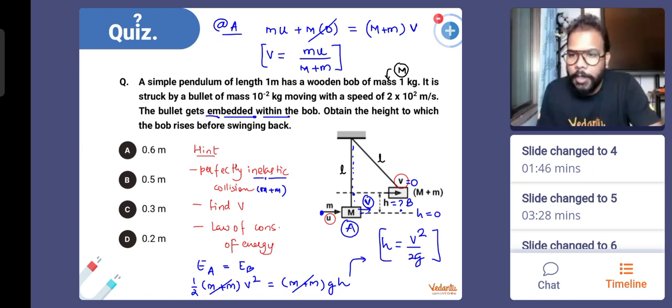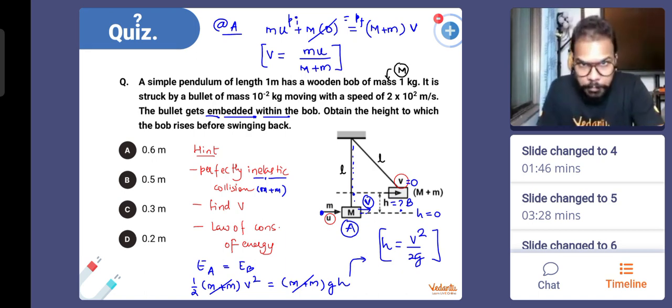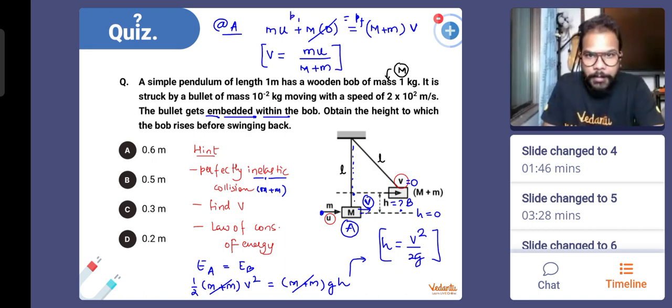Okay. Sir, first part not understood. Let's speak to Aryan. Yes, Aryan, which part? Yeah. So basically, when the bullet hits this body, the collision happens, right? And in collision, we say that initial momentum should be equal to final momentum. You were there in the previous class or not? Right. So initially, bullet is moving, block is not moving. So bullet has momentum, block has no momentum. After that, both of them together have the momentum m plus M into v.